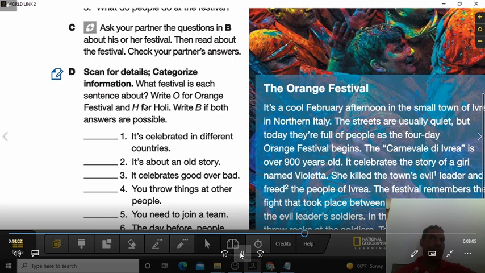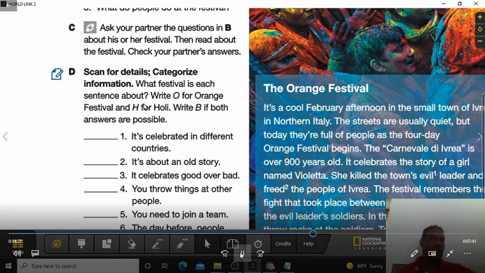So if you are reading something here that's celebrated in different countries, if the 2 are celebrated in different countries, you write a B. If only orange is celebrated, you write an O. If only Holi is celebrated, you write an H. So O for orange, H for Holi, and B for the 2.